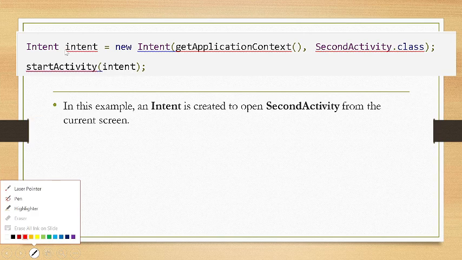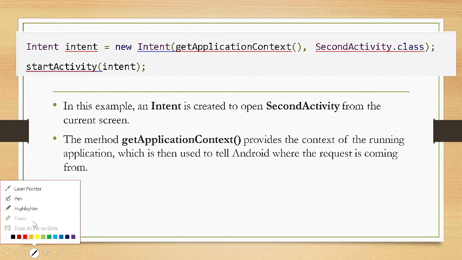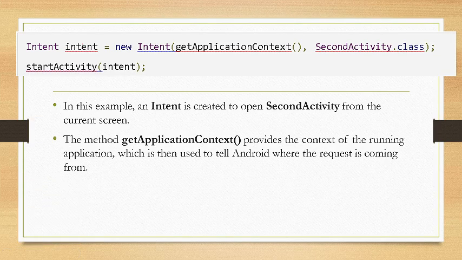So first, in this code, we initialize the intent reference variable, and then we create a new intent, and we put the parameter inside the intent method, which is the get application context.